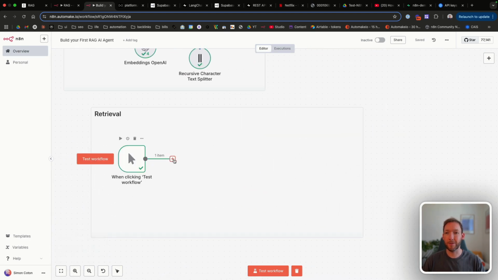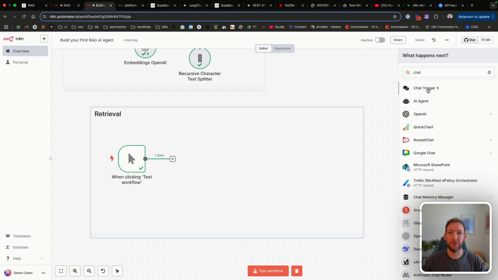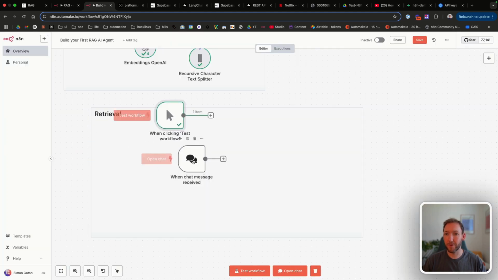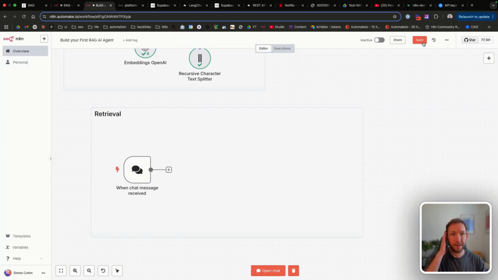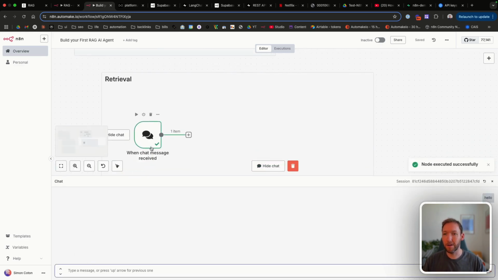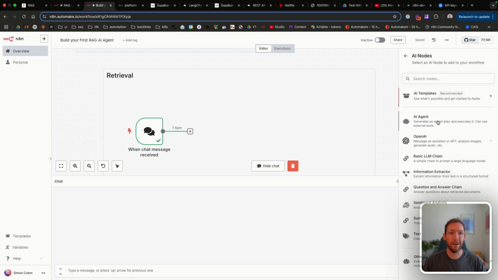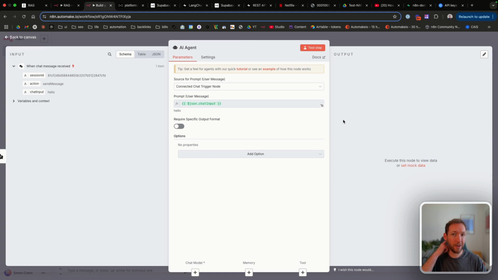So what we're going to need to do is attach a chat trigger. So that's just going to enable us to easily test this inside our workflow environment, because we can open a chat here, say hello, and it will run and it will send that chat message. We then need to connect an AI agent to this that's going to receive the chat input from the chat trigger. And you can see already that we tested.